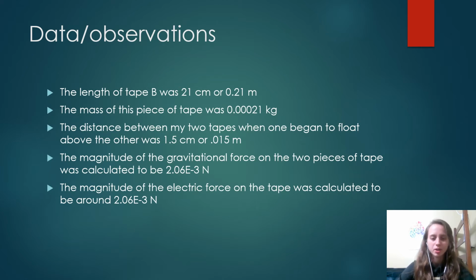The length of my tape B was 21 centimeters or 0.21 meters. The mass of this piece of tape was 0.00021 kilograms. The distance between the two tapes when one began to float above the other was 0.015 meters. The magnitude of gravitational force on the tape was 2.06e-3 newtons, and the magnitude of the electric force on the tape was 2.06e-3 newtons. So they were equal according to my calculation.